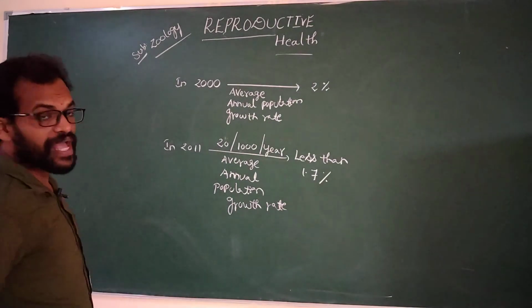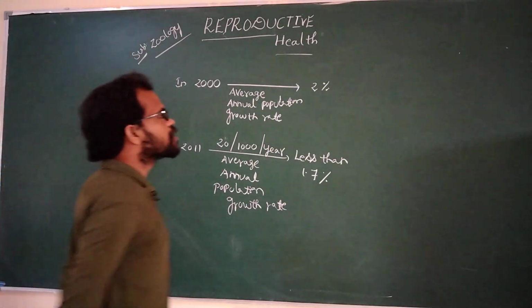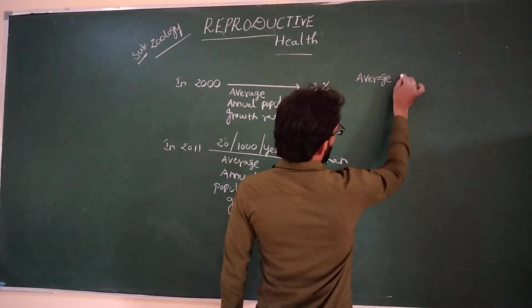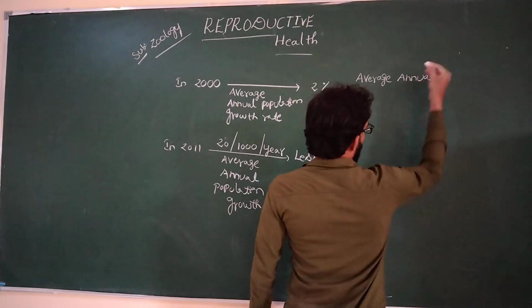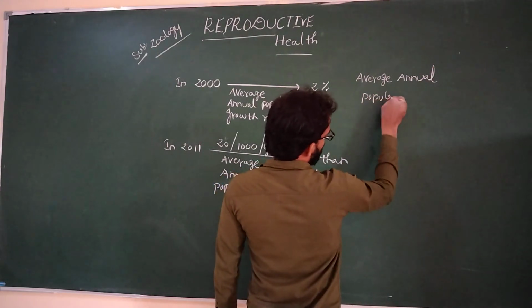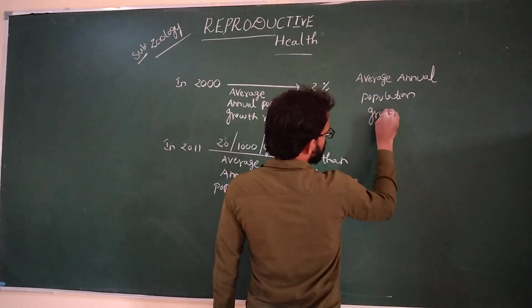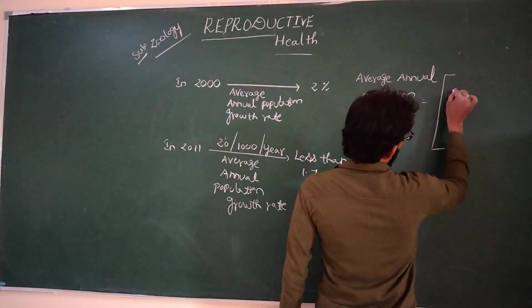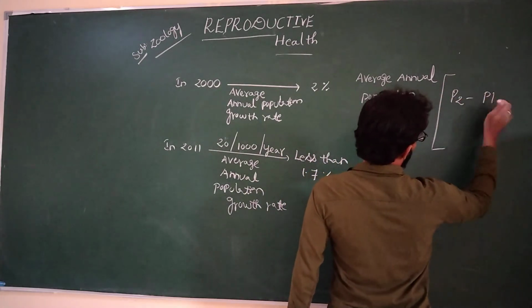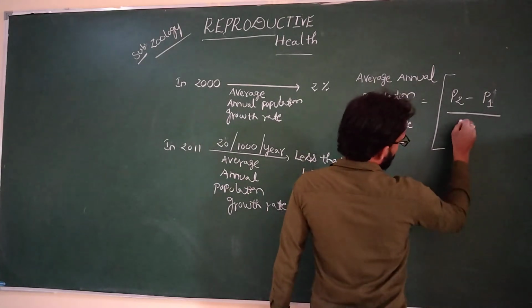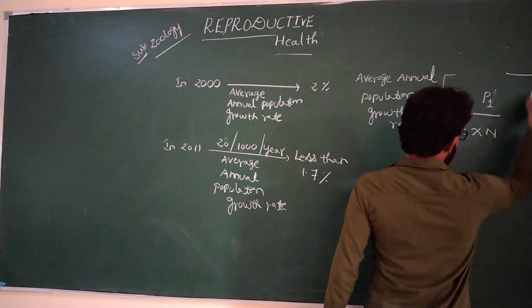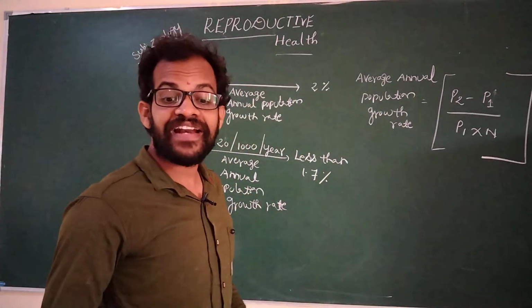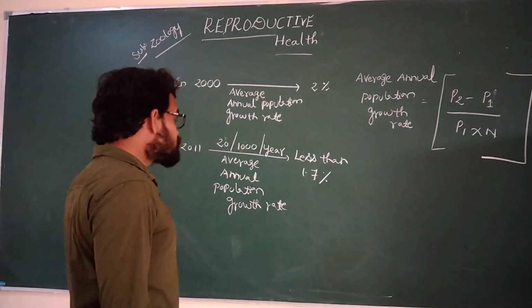How to calculate this average annual population growth? You can use a simple formula: average annual population growth rate equals (P2 minus P1) divided by (P1 into N). It is the formula they use for calculation of the average annual population growth rate.